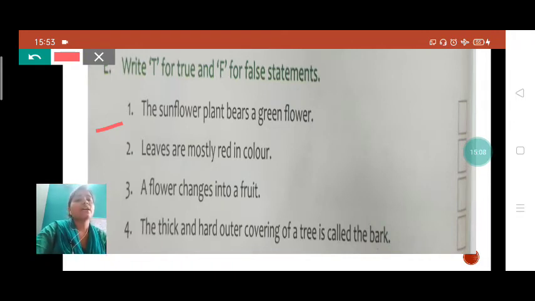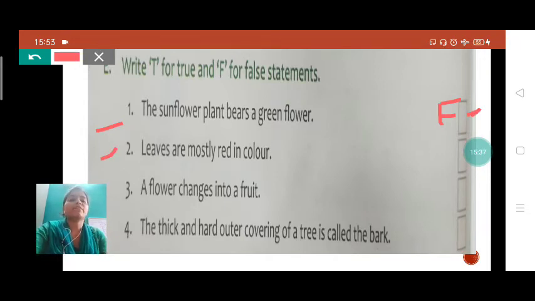You know, student, sunflower plants bear which color of flower? Is that a green color flower? No, it's not. It has a yellow color flower. So this is wrong. So we will write here false. For false we will write F. You will write in the box, student. Here the box is given.